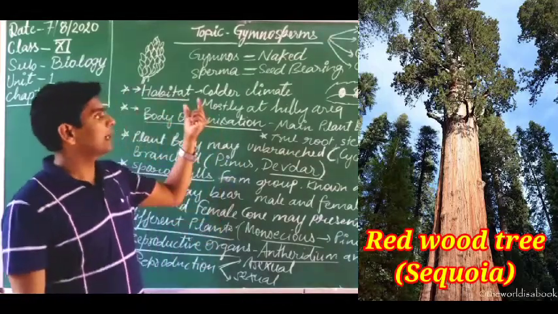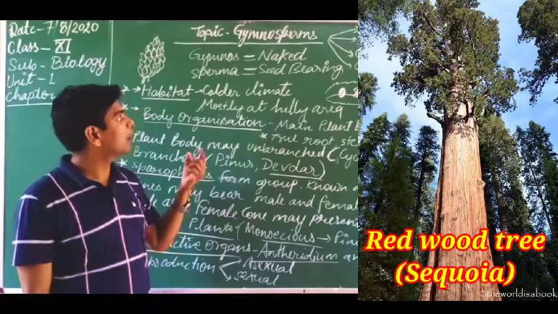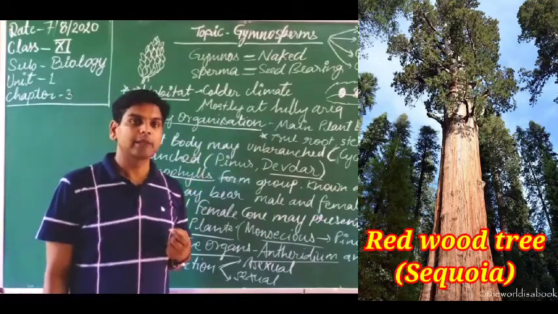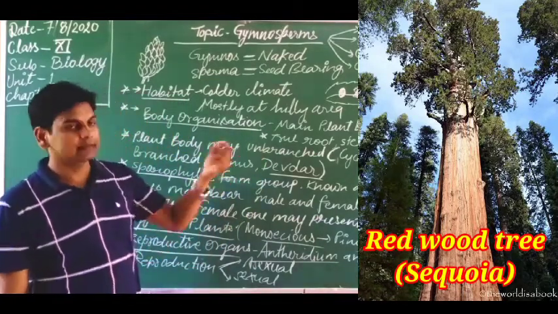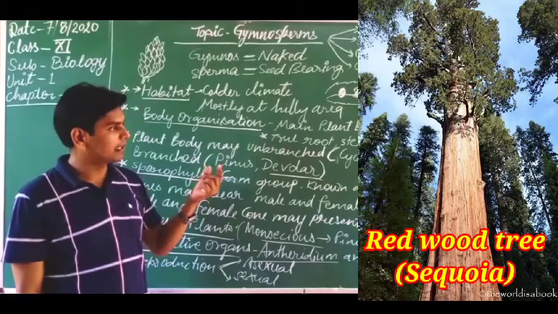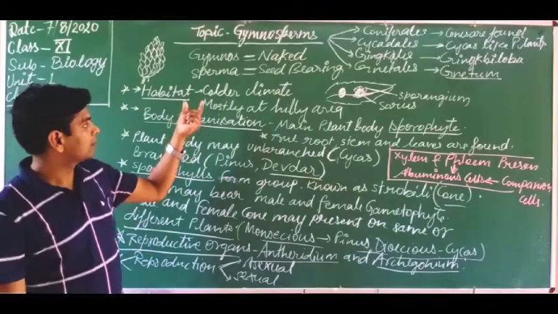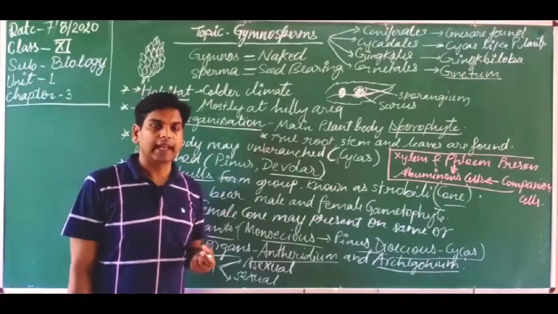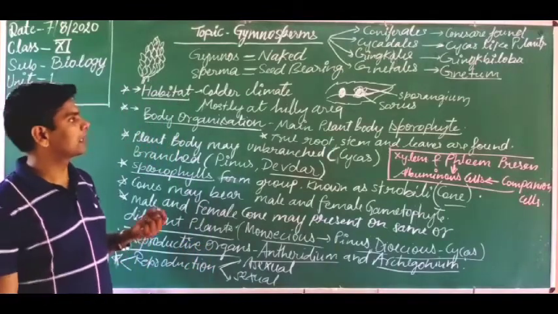Their plant body has softwood. Dear students, why is softwood found in this type of category? Because water transport mainly occurs with the help of xylem tracheids, because xylem vessels are mainly absent in the xylem. So that is why their plant body has soft wood, and this wood is very useful for timber and furniture making. Got it?